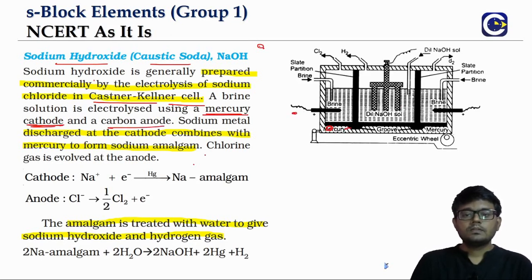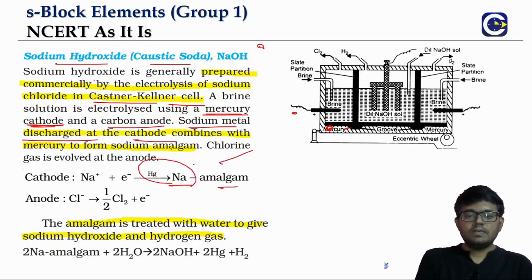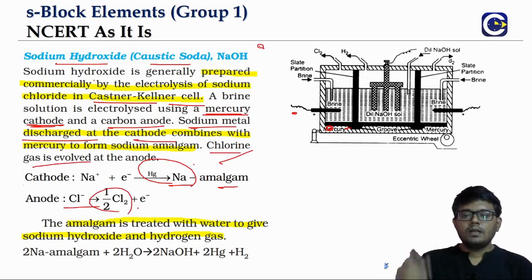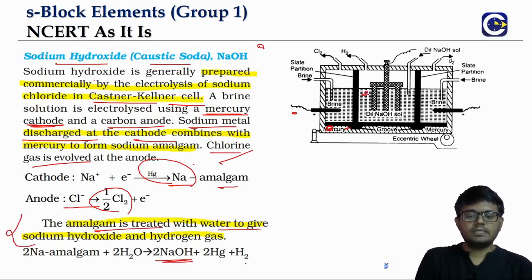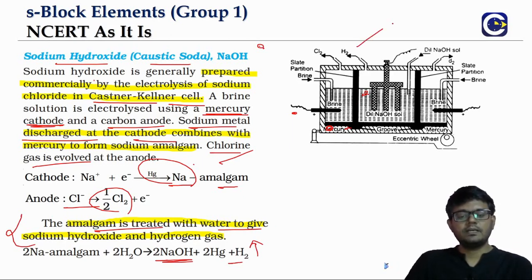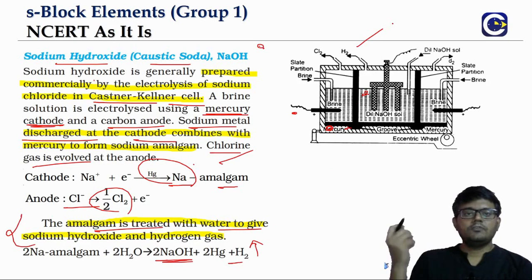The brine solution, when it is electrolyzed, we will see that sodium metal will be discharged at the cathode. So the cathode is made up of mercury, so it will combine with mercury to form amalgam. Whereas at the anode, we will see the liberation of the chlorine gas. And this amalgam, when we treat it with water, we will get sodium hydroxide along with the hydrogen gas evolving. So this is the Castner-Kellner setup, where at the cathode we will have the formation of sodium amalgam, and when that is treated with water we will get sodium hydroxide along with the hydrogen gas.